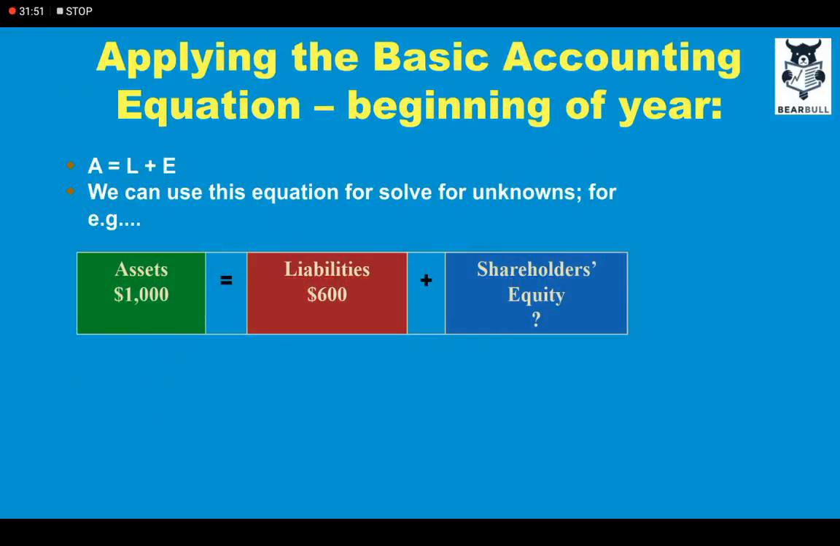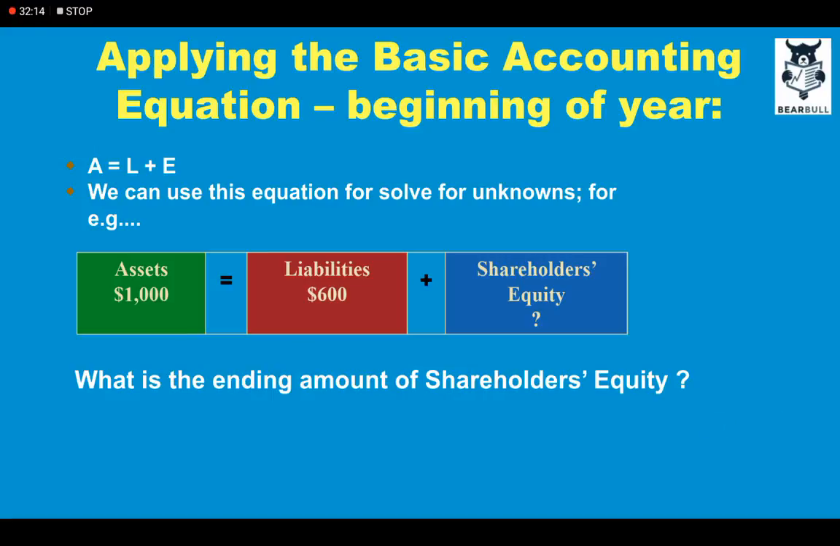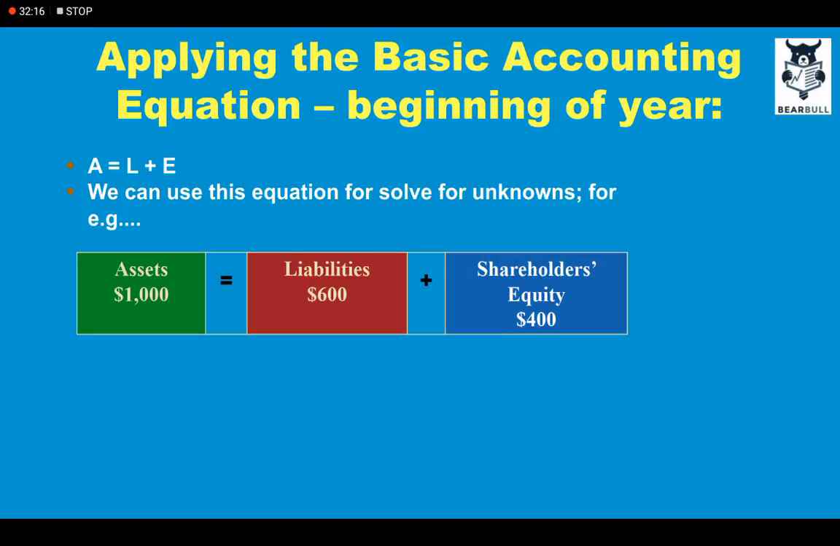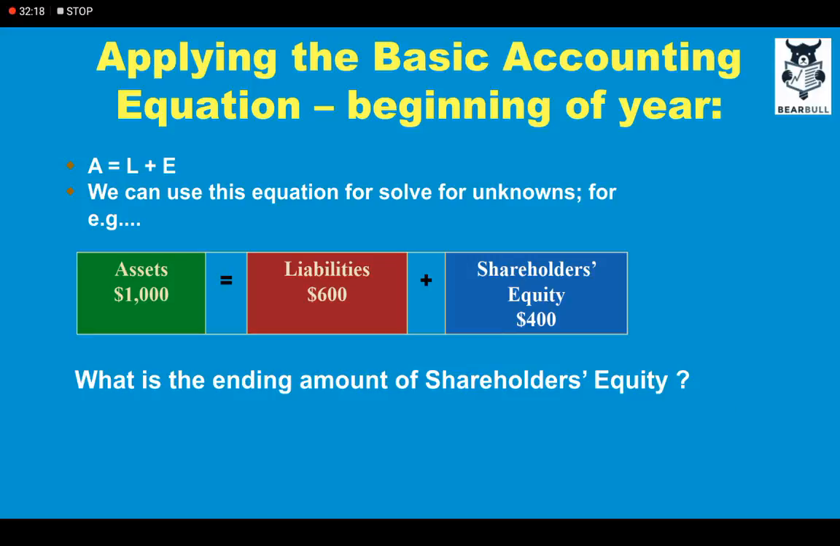Applying the basic accounting equation, we can find the missing figures by using this equation. Now just work it out in your mind. If assets are $1,000 and liabilities are $600, then what would be shareholders' equity? Of course it would be $1,000 minus $600, which is $400. As you can see, it's $400.